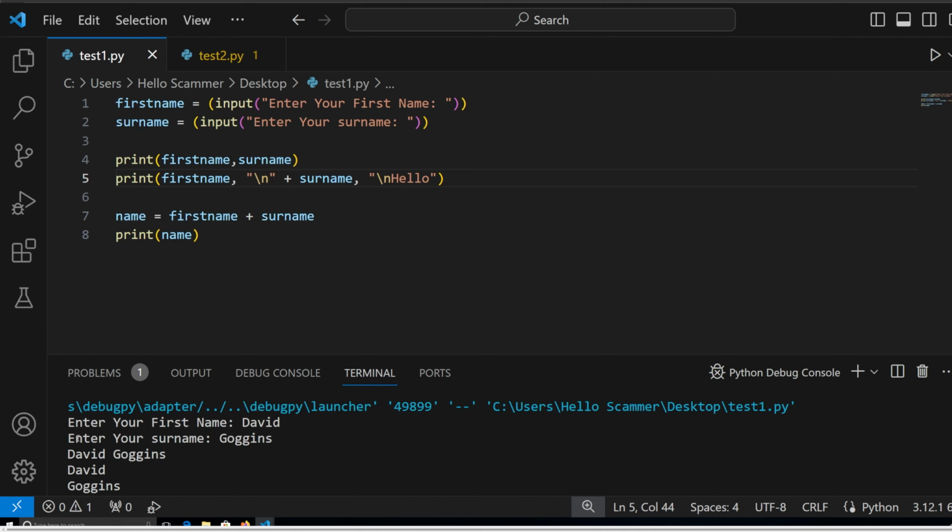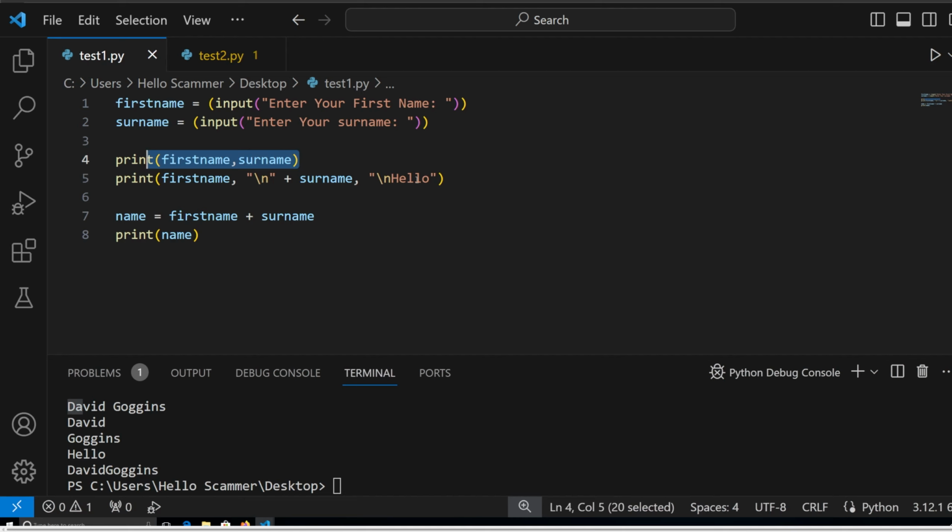Right. So as you can see, we have David Goggins, which is the first line of code. Now we have the second line, which splits into three. David, which is the first name. It does a new line, Goggins, and it does a new line of hello, right? And the third line, which is basically we create a new variable, name equals first name plus surname, print name. So we created a new variable that consists of first name, which is another variable, and surname, which is another variable, creating one variable, right?